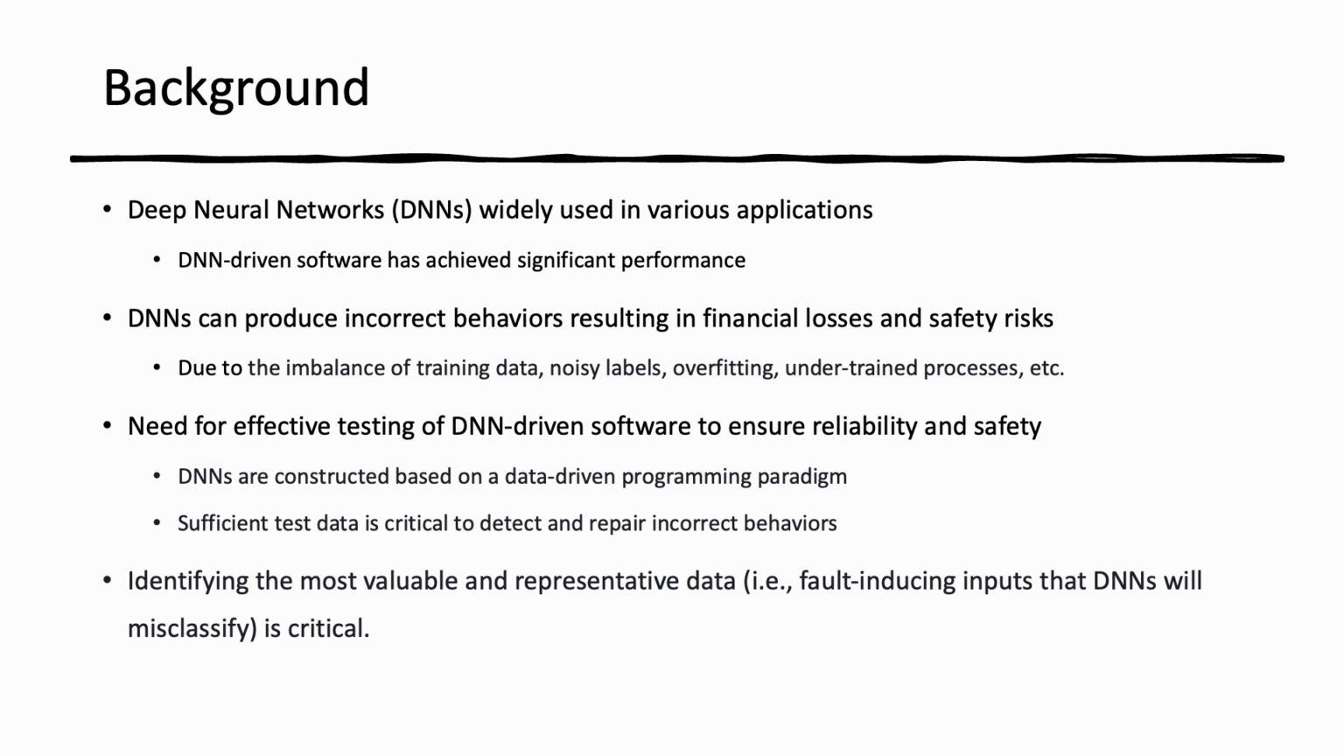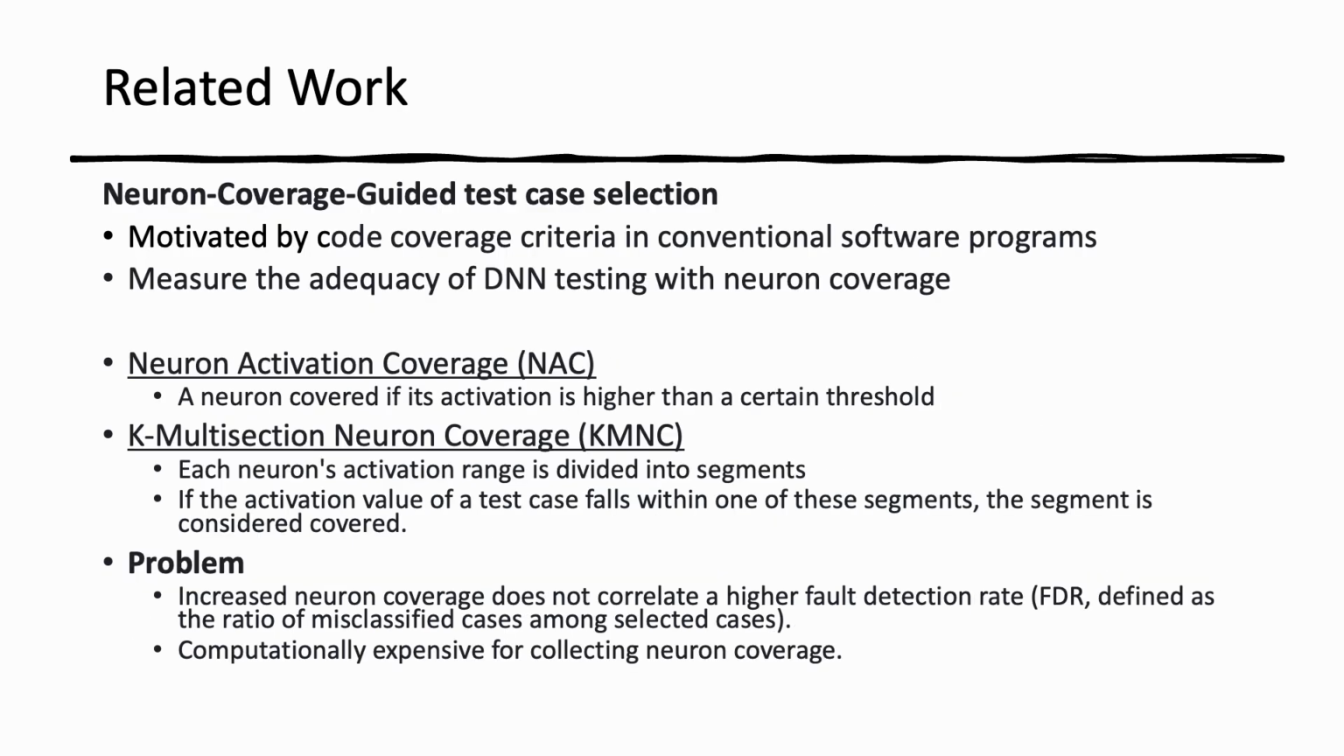Identifying and selecting the most valuable and representative data, which are fault-inducing inputs that DNNs will misclassify, becomes critical for improving the effectiveness and efficiency of DNN testing. Prior researchers proposed using neuron coverage to measure the adequacy of DNN testing, inspired by the success of code coverage criteria in conventional software testing. Two notable examples are neuron activation coverage, or NAC, and K-multisection neuron coverage, or KMNC.